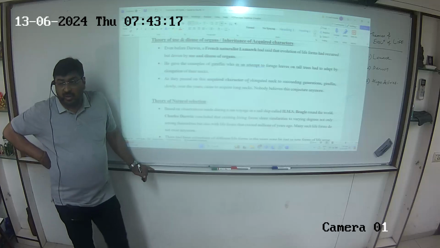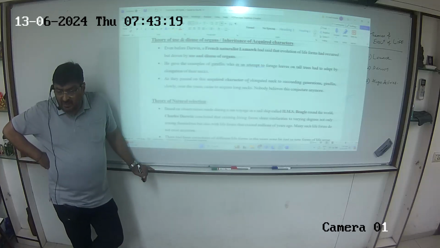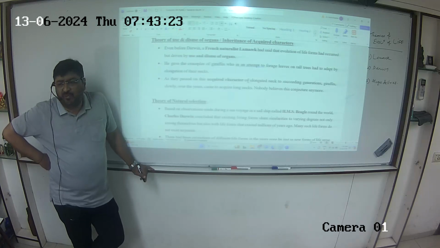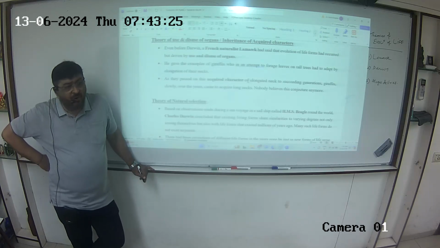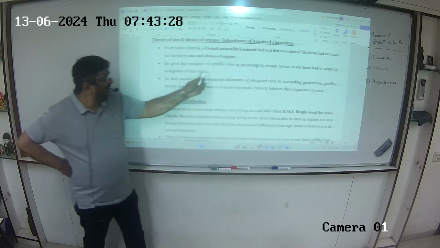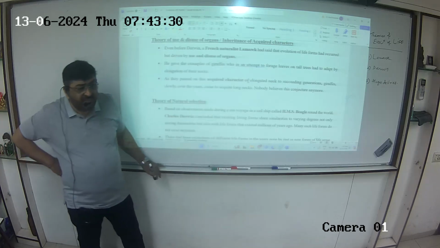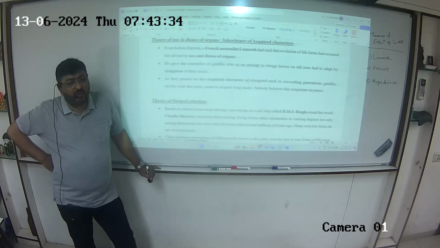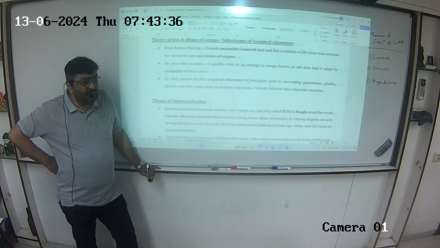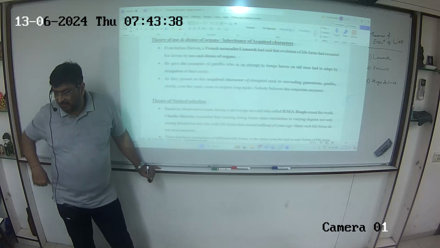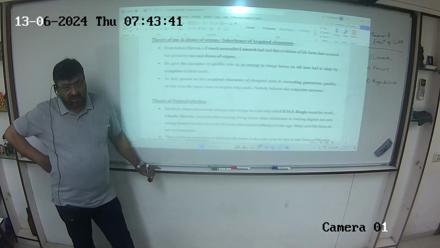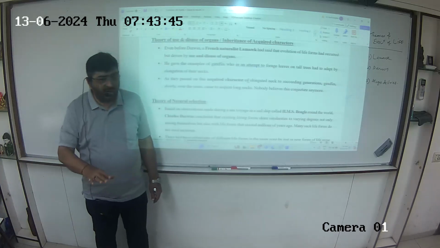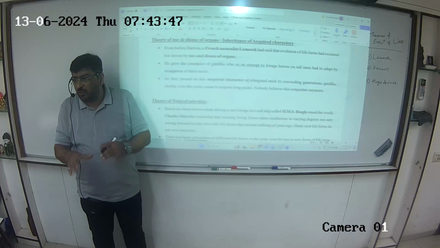Now when Lamarck gave this supposition of use and disuse, he supported it with the help of examples. For use of an organ, he cited the example of a giraffe. He said that the giraffe originally was not what we see today. It was a small deer-like structure, so it was living happily ever after. Meaning, the food was available on the ground. It did not have to worry more about the food.